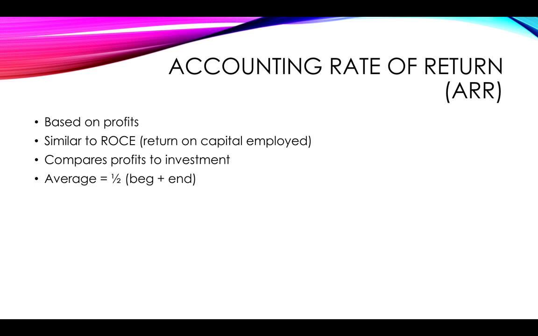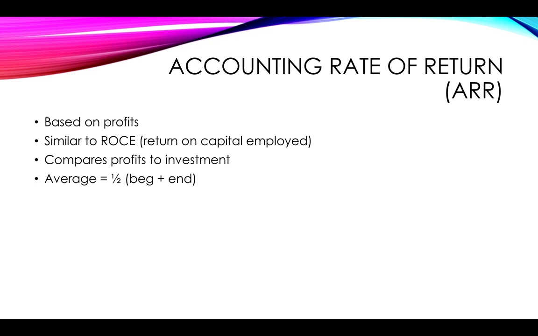In this case, we'll use the same idea, but if we are going over a period of, for example, 5 years, you will also need to work out the average profits over those 5 years. In other words, you would take the profits each year, add them together and divide by 5 if you've used 5 different years worth of profits, and then you would compare that to your average investment.